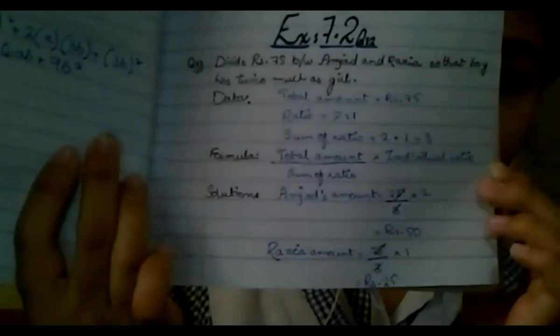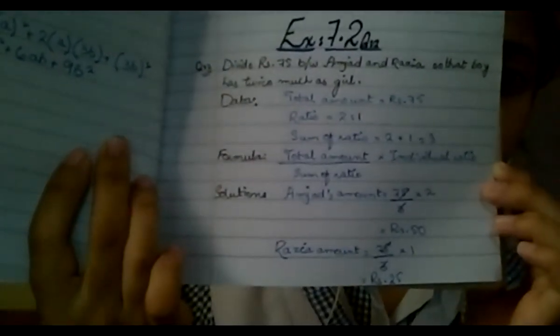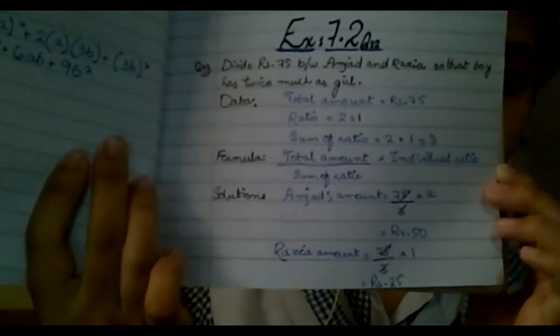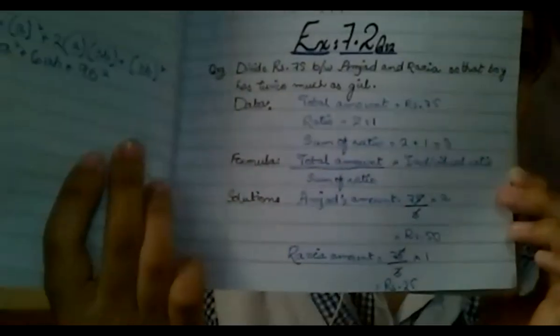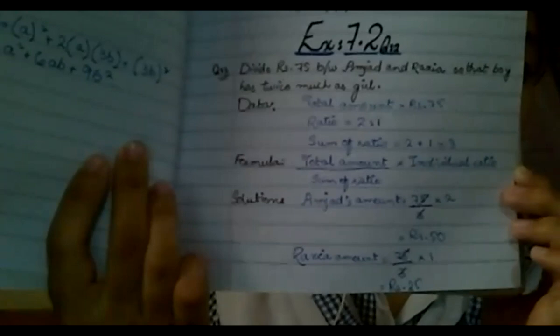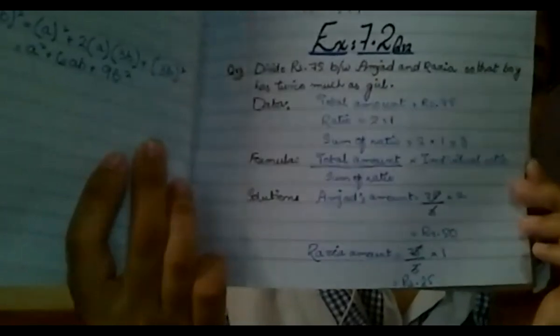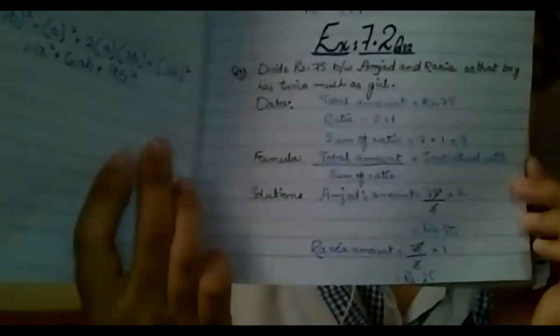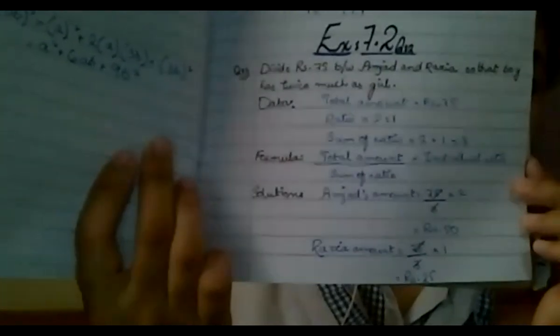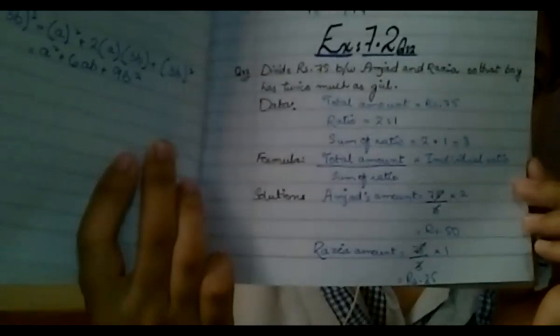Okay, so this is exercise 7.2, question number 2. Total amount ratio is 2 ratio 1. Why? Because the boy has twice as much as the girl. Perfect. Sum of ratio is 2 plus 1, we get 3. So total amount over sum of ratio into individual ratio. In the solution, we have to write Amjad's amount. For Amjad's amount, Sumaya has written individual ratio 2. Very good, Sumaya, perfect. 75 over 3 into 2, we get rupees 50. Perfect. And Razia's amount. Perfect.